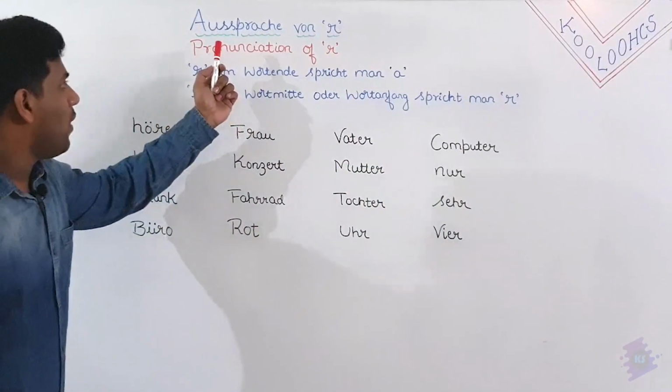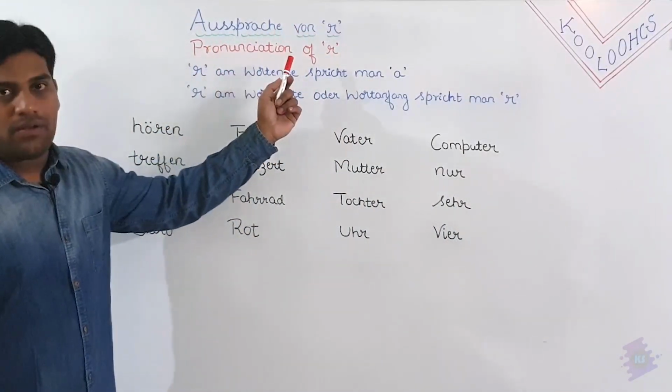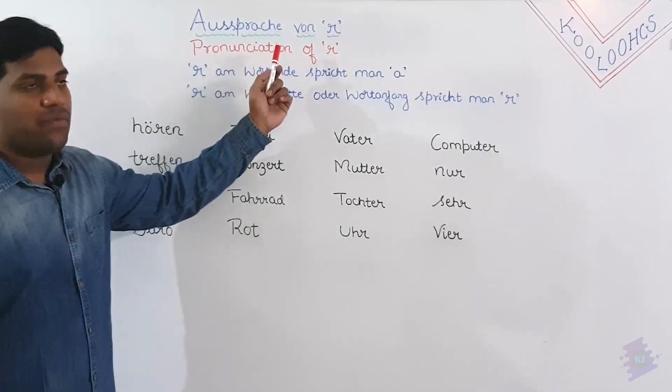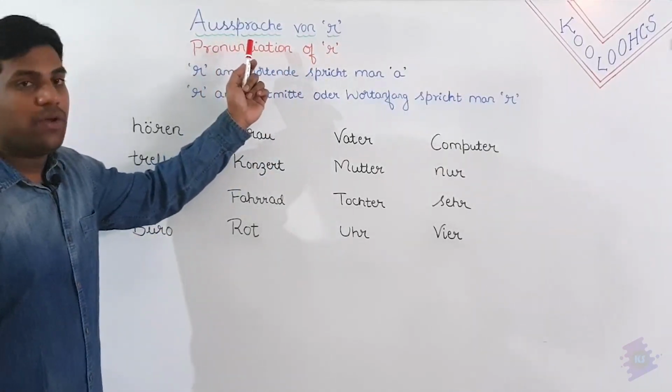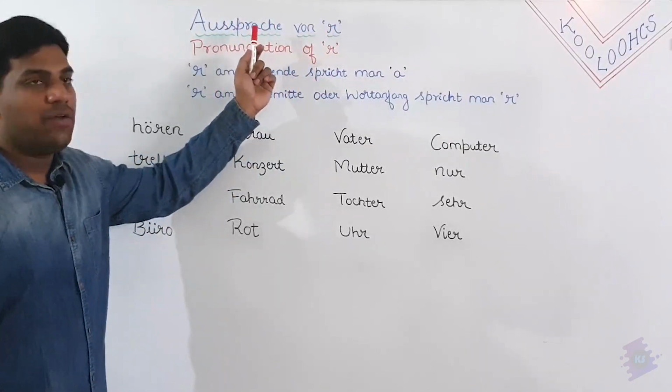So the heading is Aussprache von R. That means pronunciation of R. Pronunciation of letter R is Aussprache von R. R in German is R.